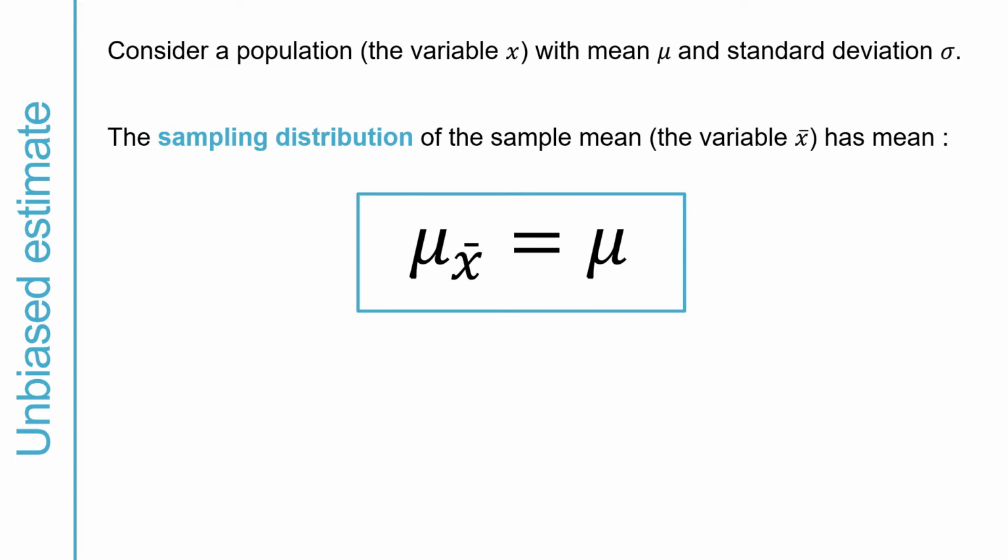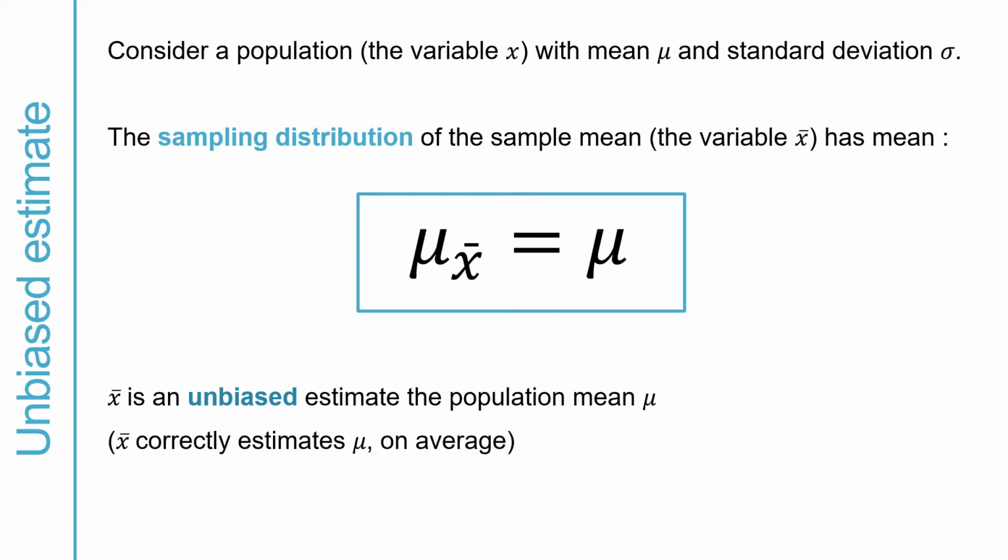When you take a random sample of n observations from a population, the sample mean xbar might be a little bit larger than the population mean mu, or it might be smaller than the population mean mu, but it is correct on average. And this is very important because it tells us that the statistic xbar is a reliable, trustworthy estimate of the parameter mu.